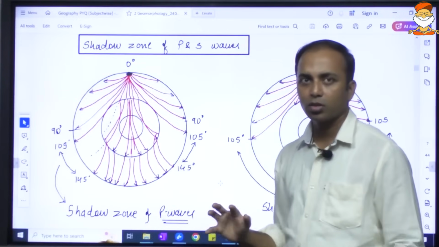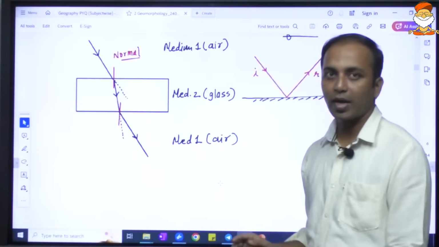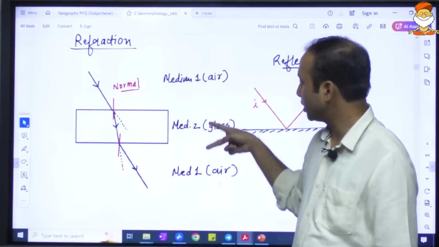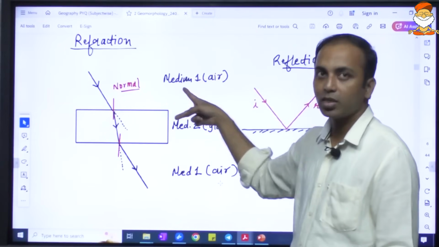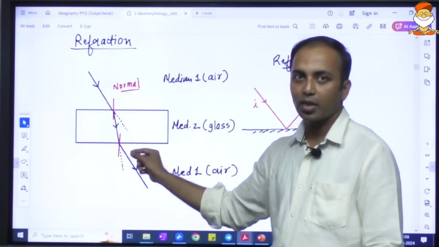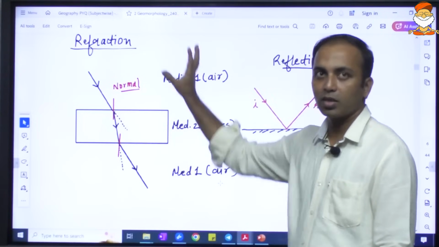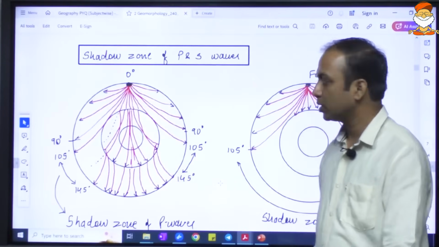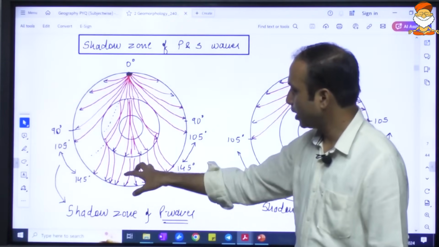This is the property of refraction. When the density of the medium is different and the wave is passing, it will not travel in a straight line, it will bend. This is refraction.